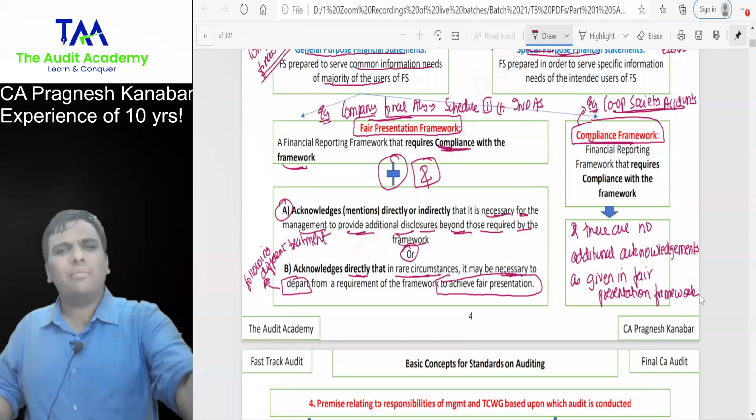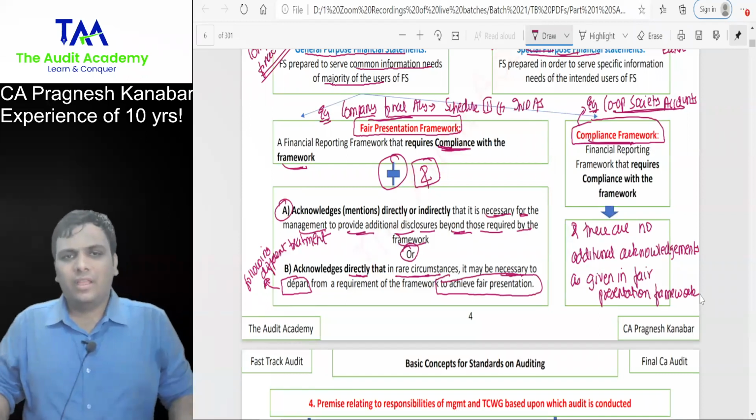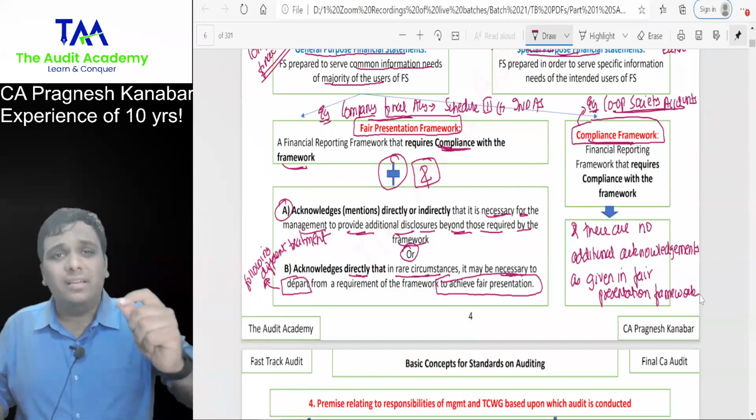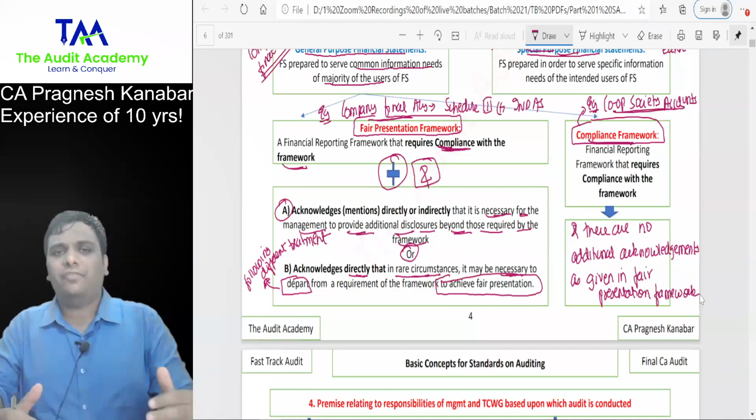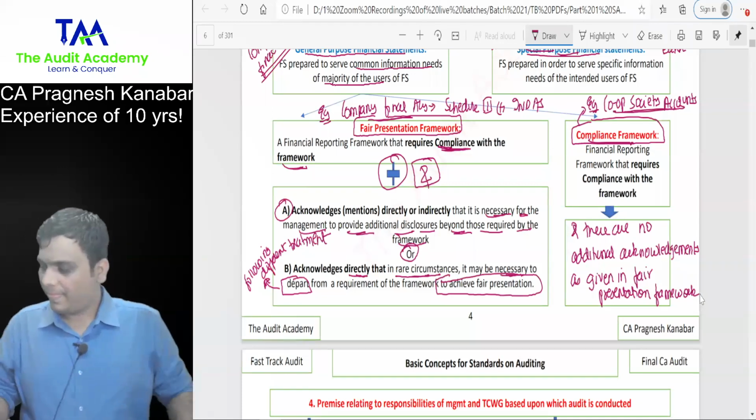There is no requirement to give additional disclosure. There is no allowance to depart a little bit from the framework to achieve fair presentation. No extra effort taken for fair presentation.